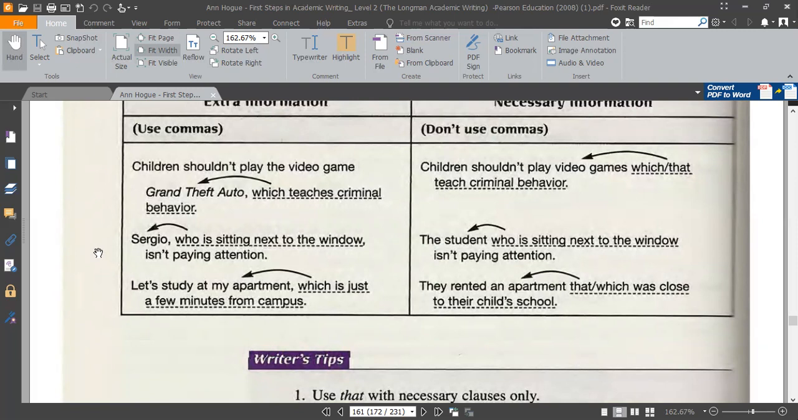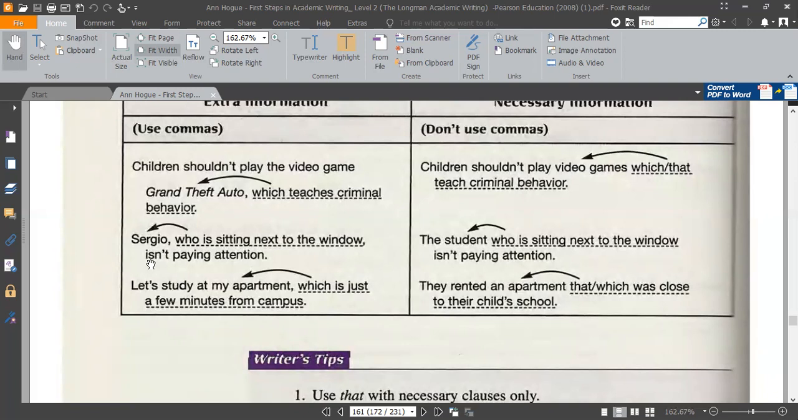Mazami, read the second sentence. Sergio. Okay. Sergio, who is sitting next to the window, isn't paying attention. The name Sergio is very, very clear. So who is sitting next to the window? Window is extra information. For extra information, you bring comma.